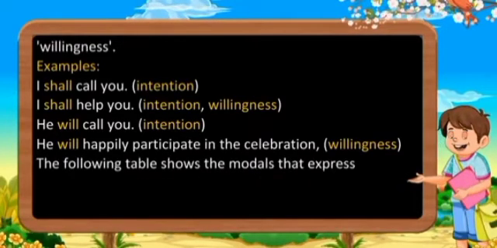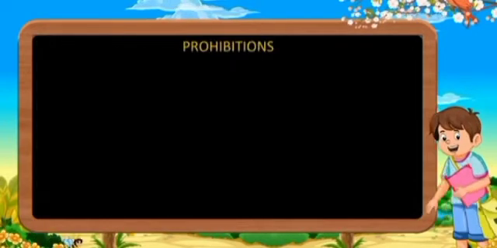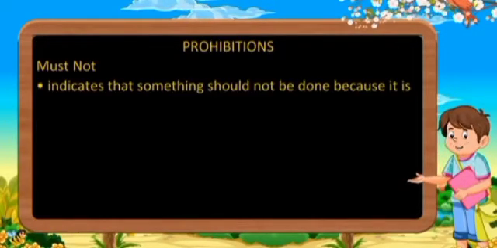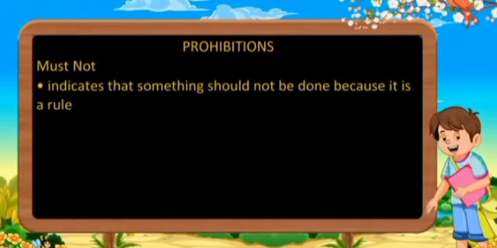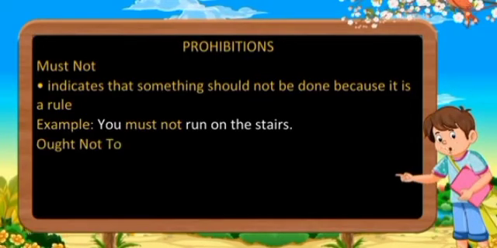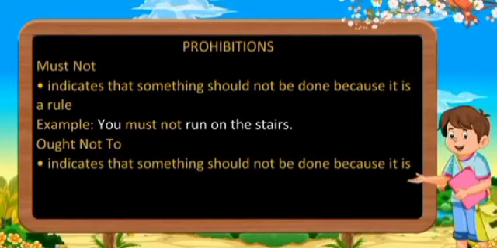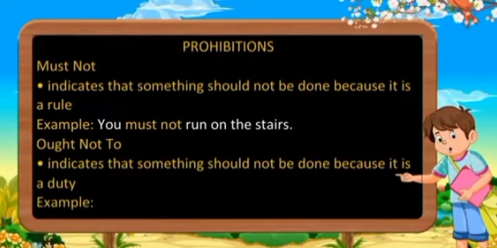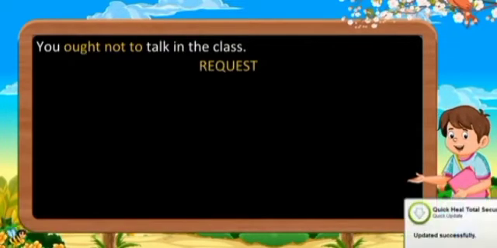The following table shows the modals that express prohibitions. Prohibitions: must not indicates that something should not be done because it is a rule. Example: you must not run on the stairs. Ought not to indicates that something should not be done because it is a duty. Example: you ought not to talk in the class.